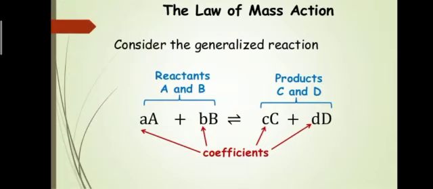The rate of forward reaction is denoted by RF. When I convert proportionality to equality, I write RF is equal to KF, where KF is the forward reaction rate constant, into the molar concentrations of A and B. For the rate of reverse reaction, when converting proportionality to equality, it is denoted by RR, which is equal to KR, the reverse reaction constant, into the product of molar concentrations of the products.